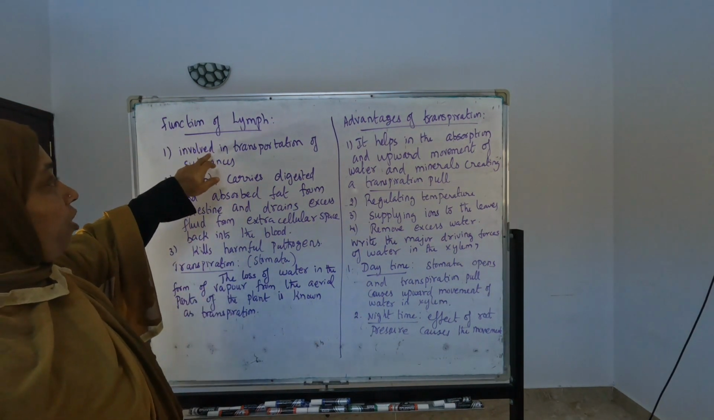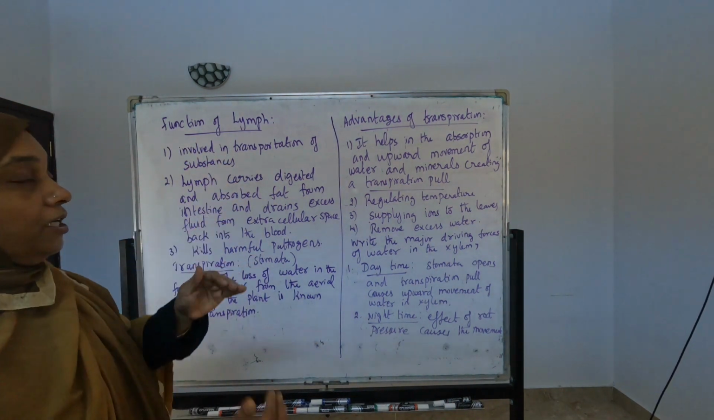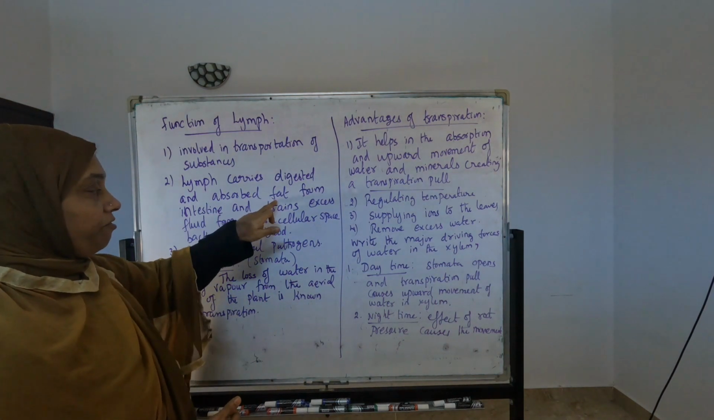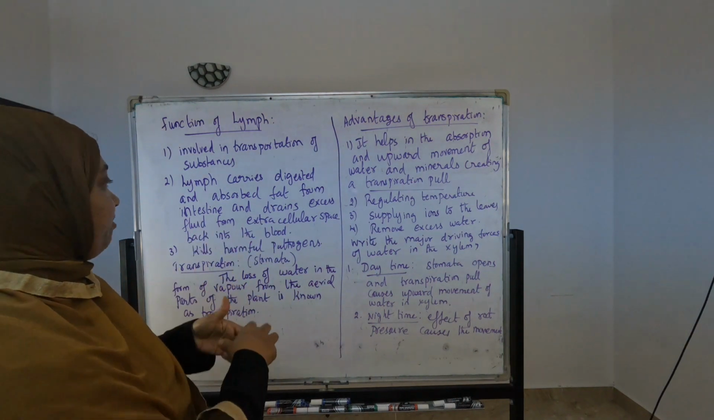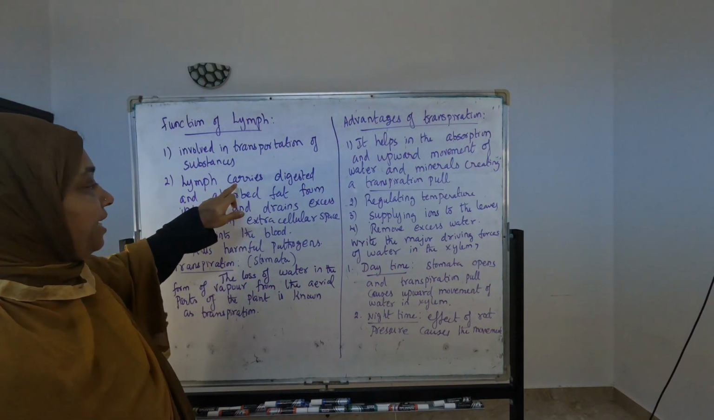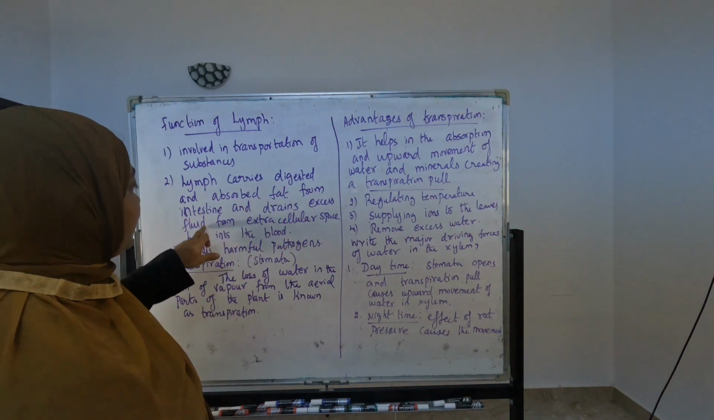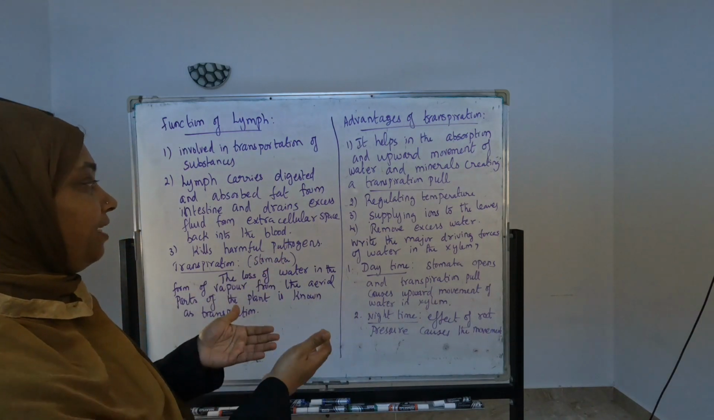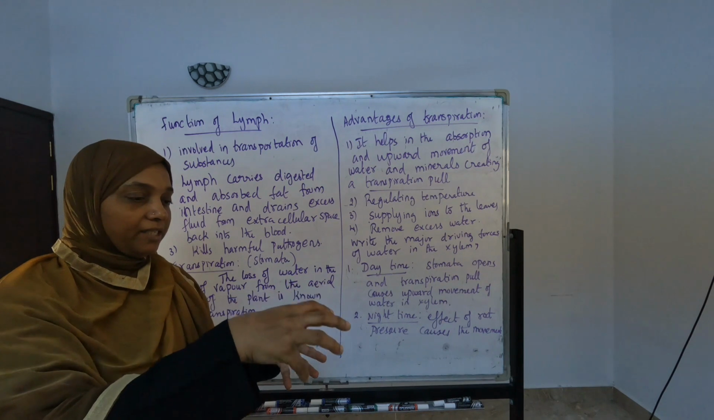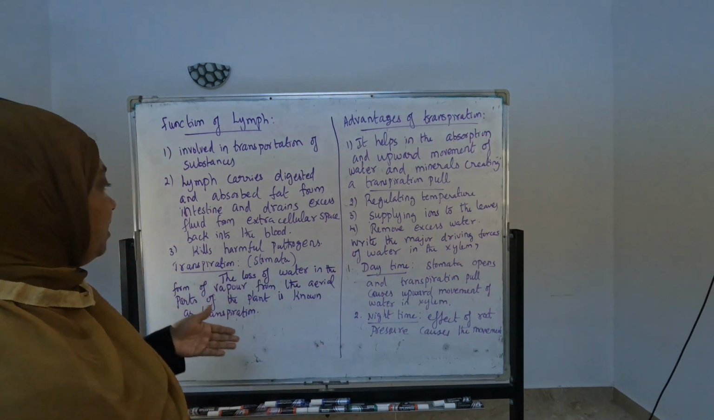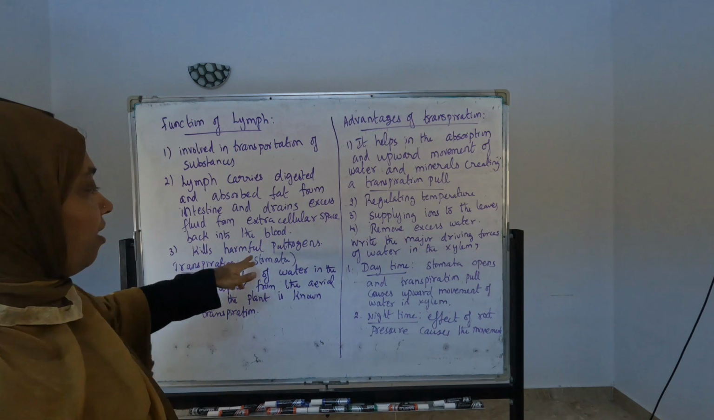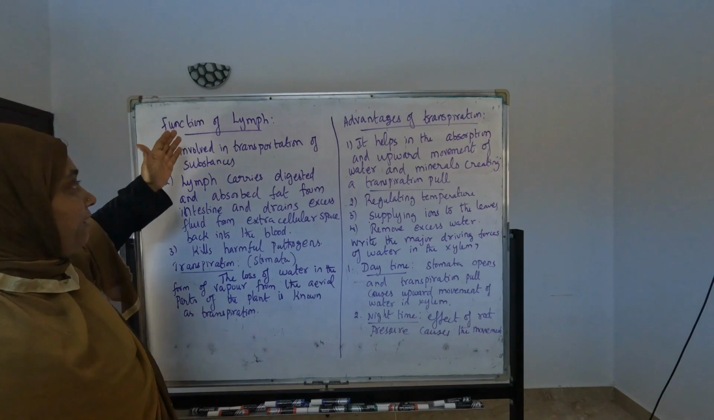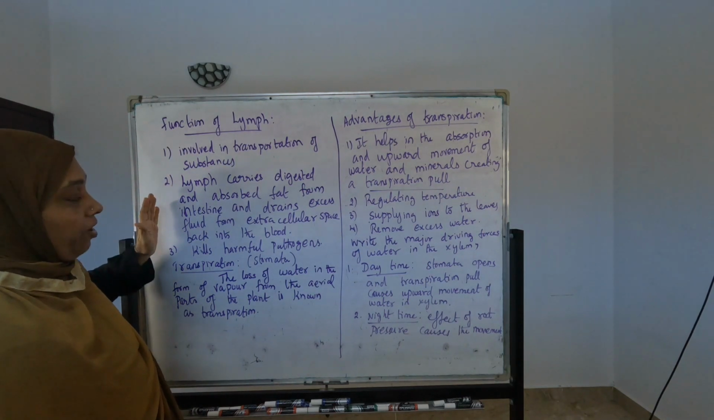So the first one is that it is involved in the transportation of substances. To carry the substances, lymph is required, and also the digested and absorbed fat. After digestion and absorption of fat from the intestine, the lymph carries it to other parts, and drains excess fluid from the extracellular space back into the blood. If some fluids are there in the extracellular spaces, it is draining them out. That is the work of the lymph. Then it kills harmful pathogens. These are the main points of the lymph, and this you have to study. If they are asking for the function of lymph, only these points you have to give.